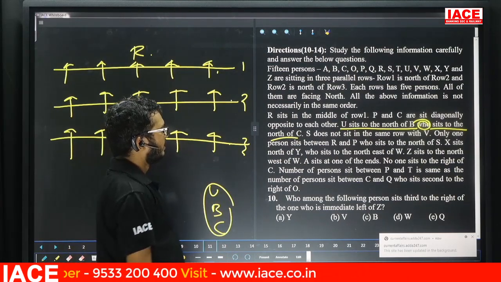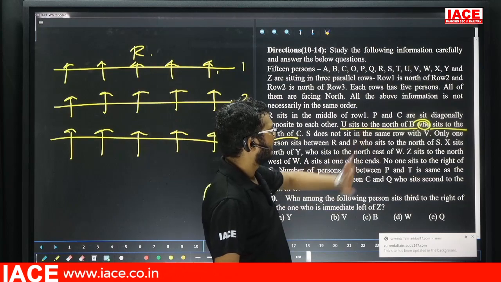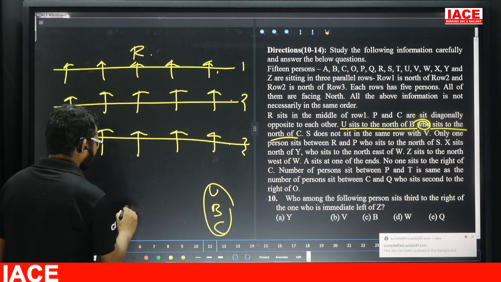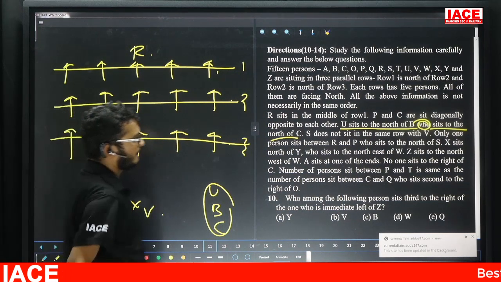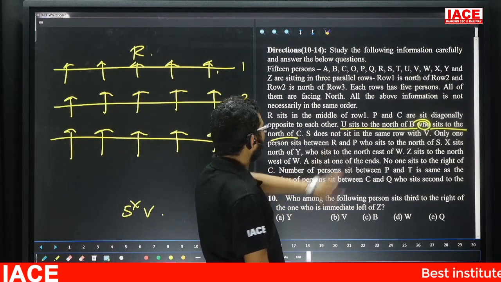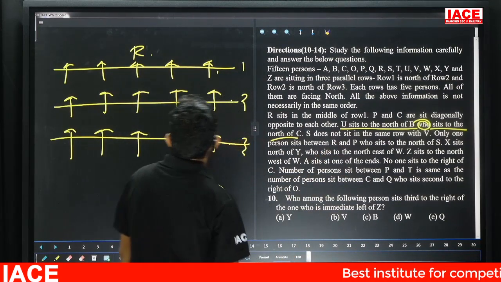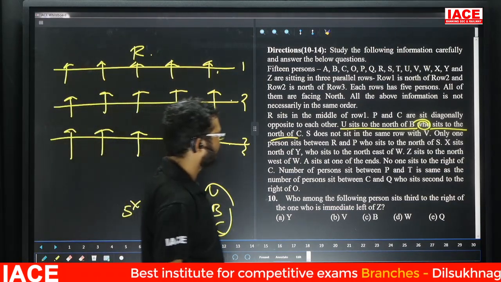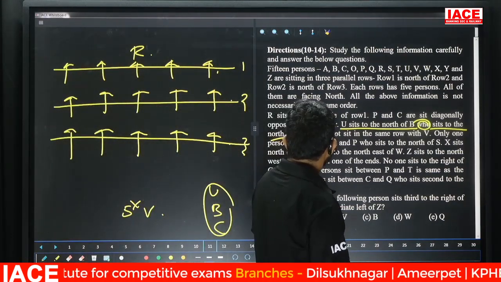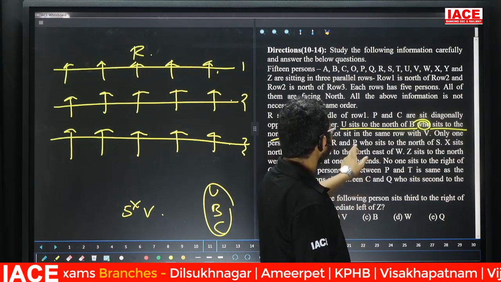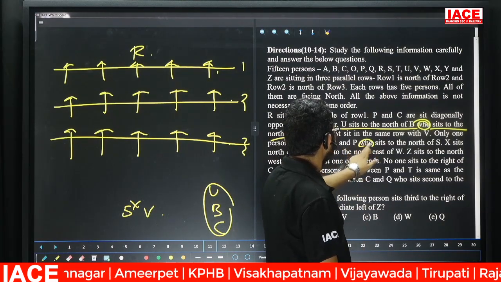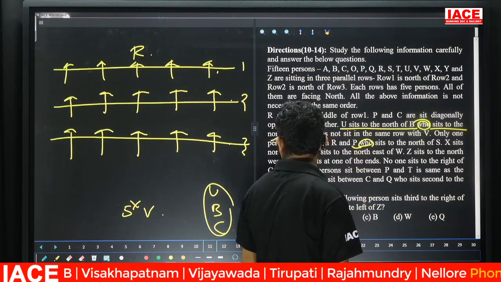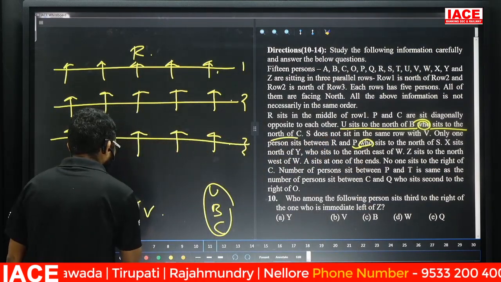Now, S does not sit in the same row with V. Next one. Only one person sits between R and P. Between R and P, one person. Next point. Friends, check here. One person sits between R and P. Who sits north of S? Here, who qualifies here? P is north of S.